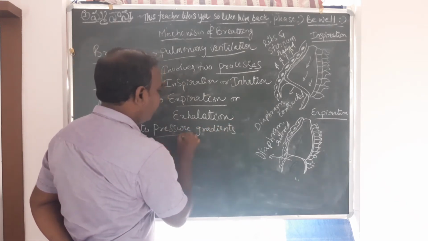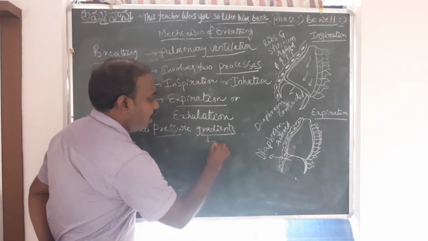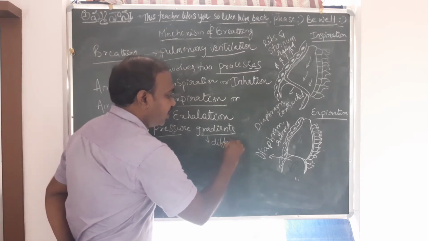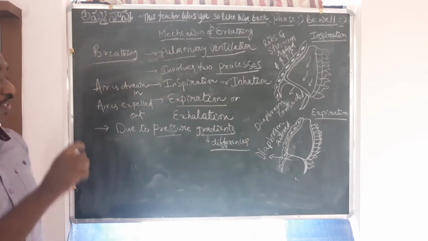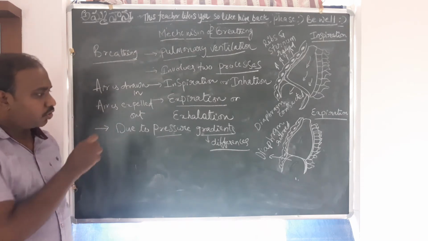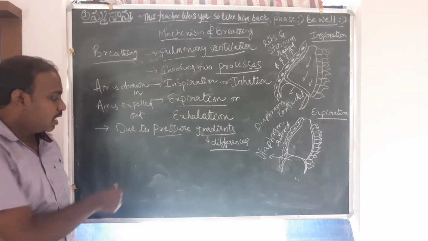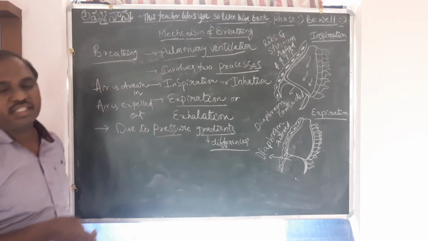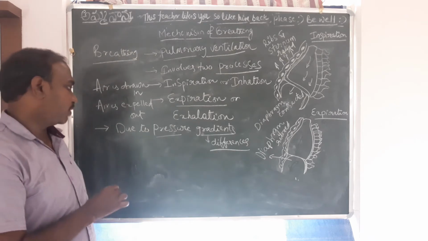So it happens due to pressure gradients, or simply you can call them pressure differences. Pressure differences between what? Where are these pressure differences occurring? These pressure differences are measured against the atmospheric pressure.